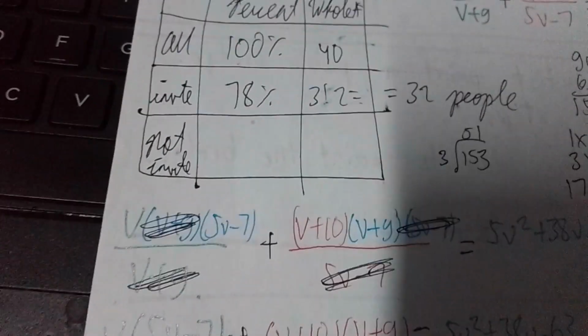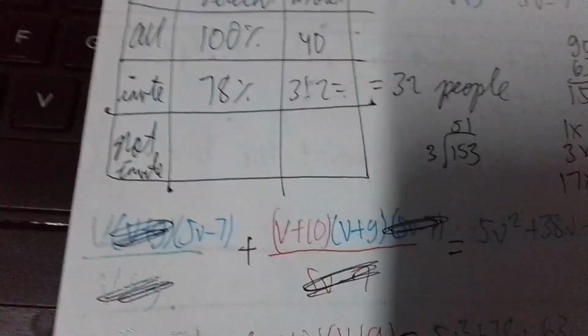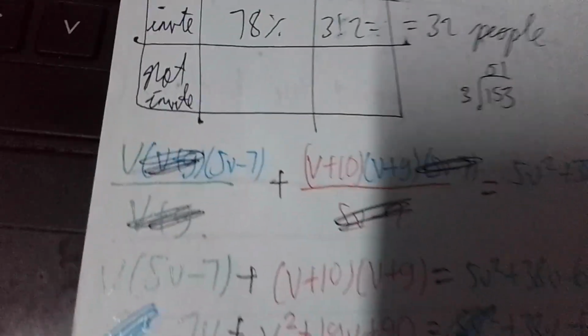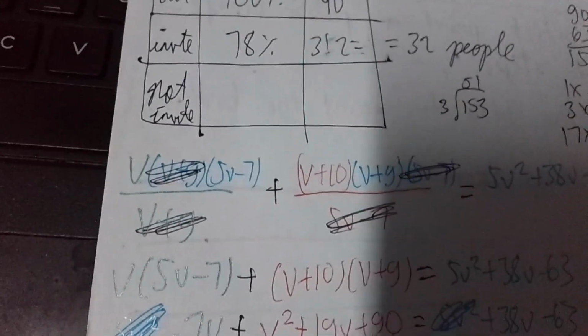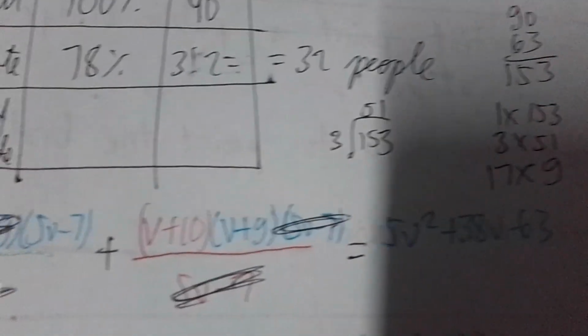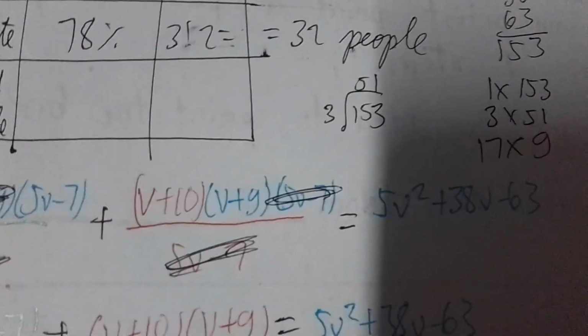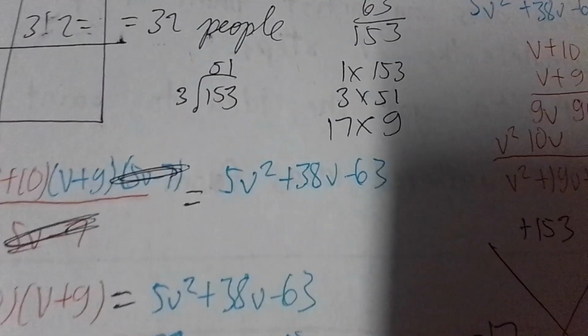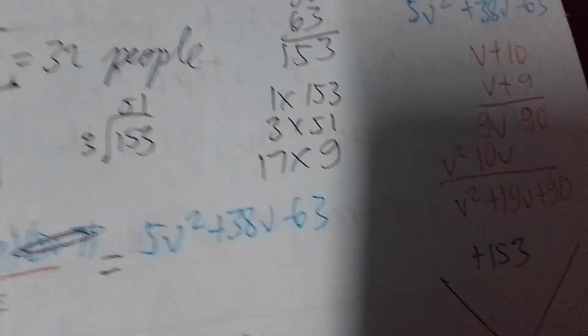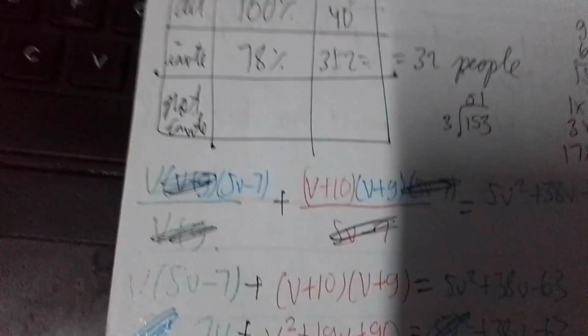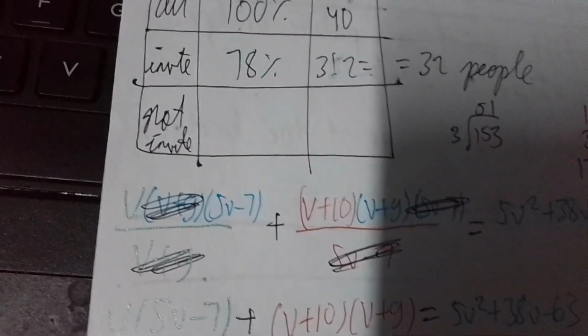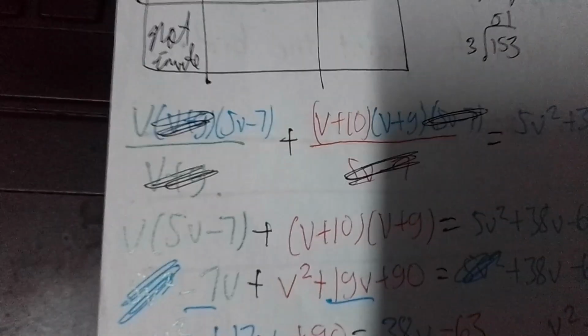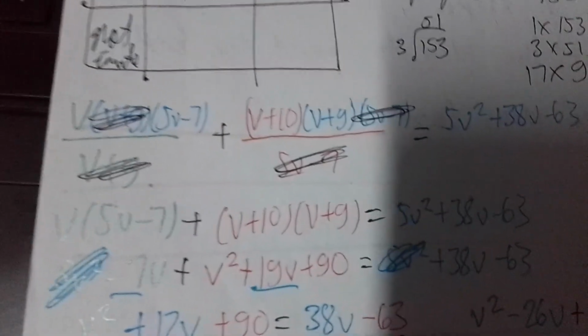So that's our LCD. Whatever is the same, we can cross out. Like in the green one, we have V plus 9, so we cross out the V plus 9s. Then on the red ones, we have 5V minus 7, and they cancel out. And then from there, on the right-hand side, you get this answer, because it's just 1. Now, all we have to do is just distribute. So V times 5V is 5V squared. Just like that.